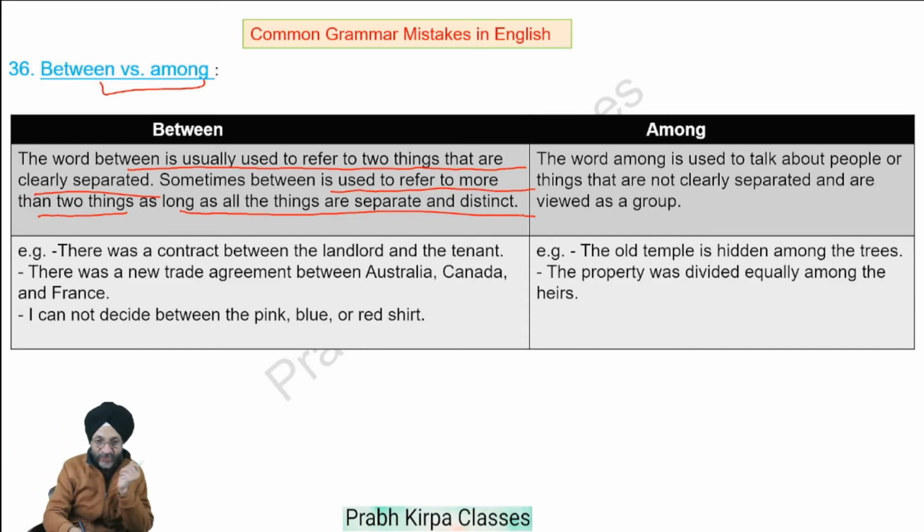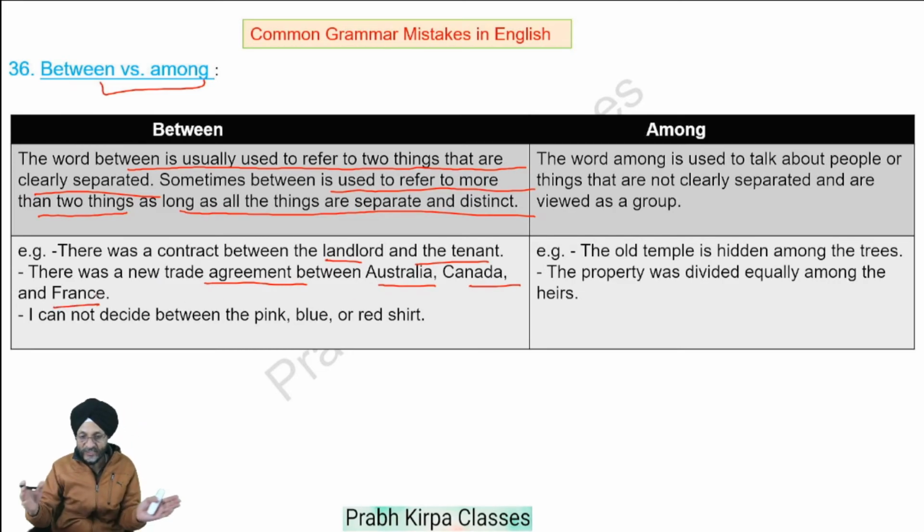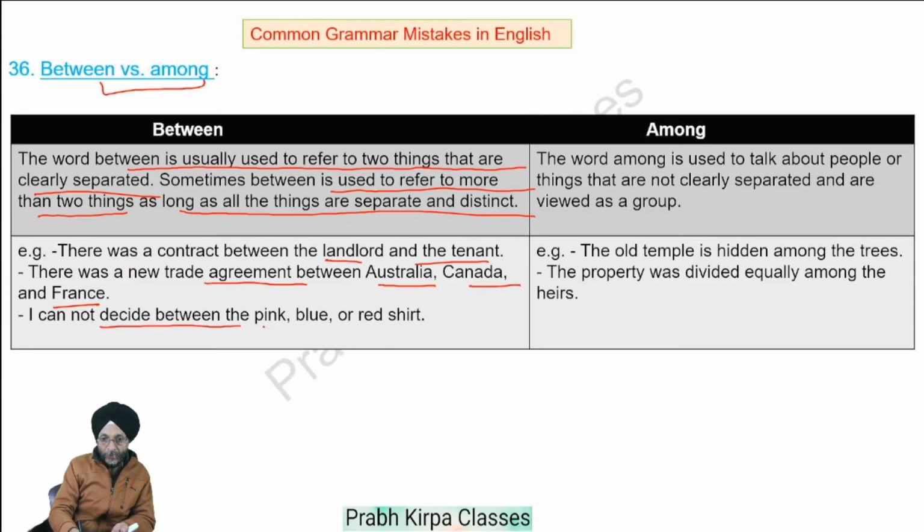For example, there was a contract between the landlord and the tenant. Both these persons are different and distinct. There was a new trade agreement between Australia, Canada, and France. All these countries are separate and distinct entities. I cannot decide between a pink, blue, or red shirt.